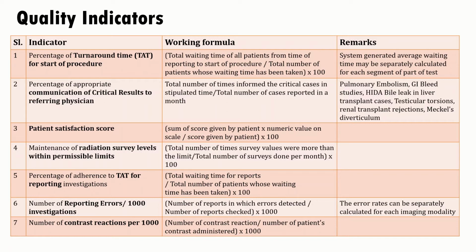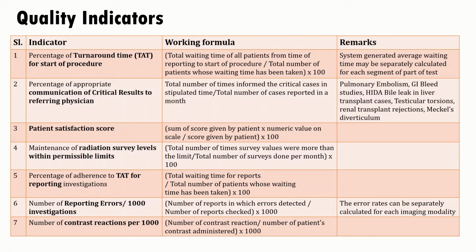You can calculate patient satisfaction score. This is the best quality indicator of any organization. The patients should be satisfied. And how can you quantify that? You can take feedback from patients where patients can give feedback in scores like 5, 4, 3, 2, 1, and based on those scores you can give some weightage on each number and calculate the patient satisfaction score. The formula can be the sum of scores given by patients into numerical value on a scale, divided by score given by patient, into 100.